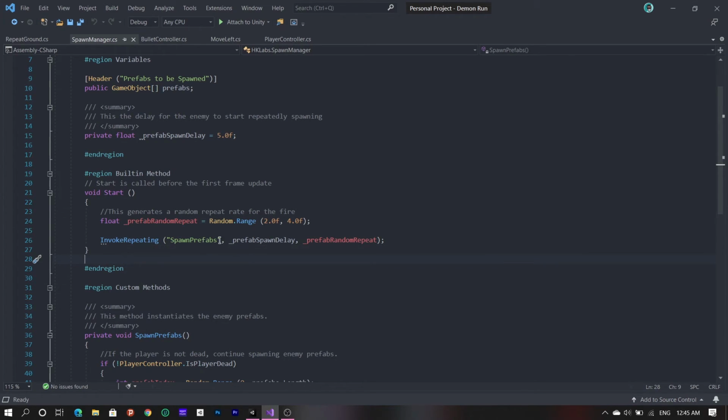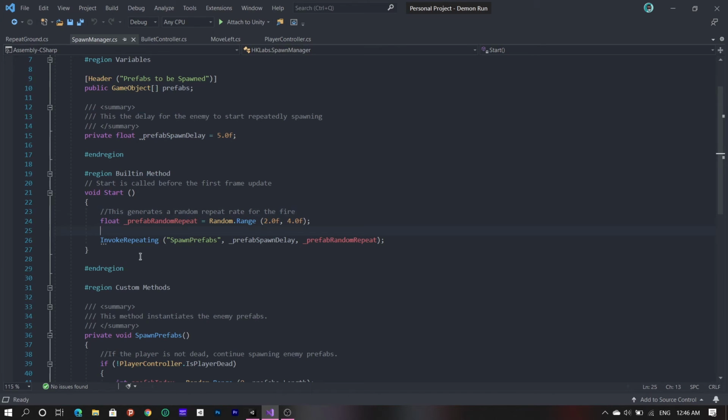What else do we need? We need float time. So the second variable dictates when you want this repetition to be called. And the third variable dictates how often you want the repetition to occur, the frequency of your repetition. And this invoke repeating, what it means is, okay, let me explain it. So my prefab spawn delay is 5 seconds, and my prefab random repeat is a random number between 2 and 4 seconds, right?